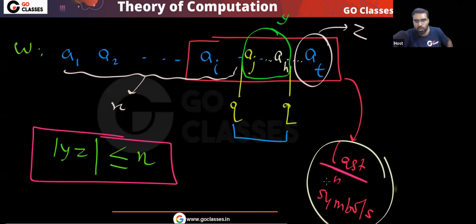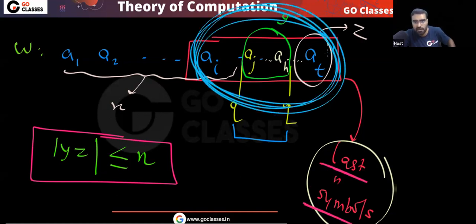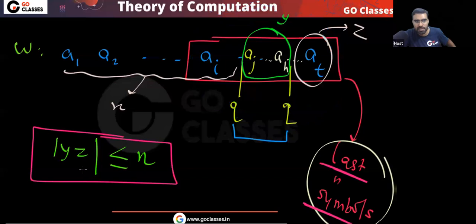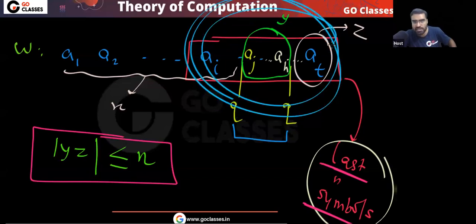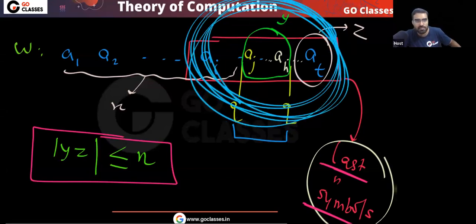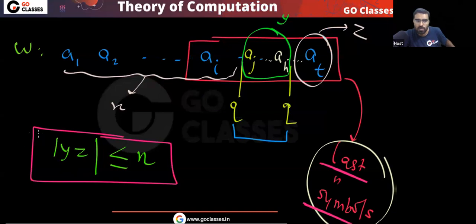We are only focusing on the last n symbols. And y will be non-empty, because between this repetition everything is y.